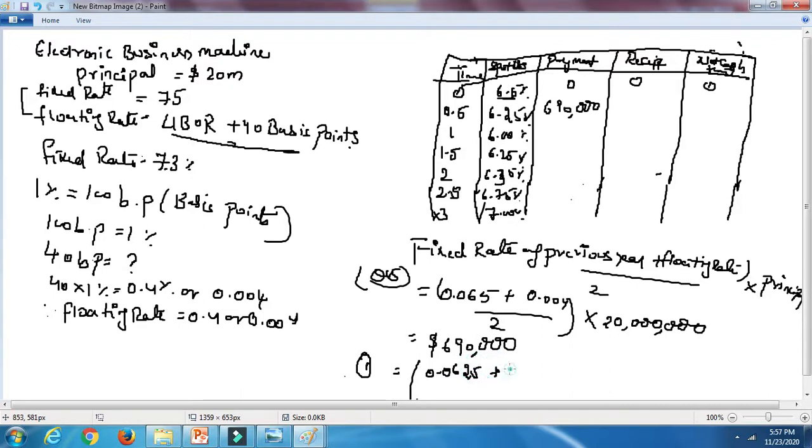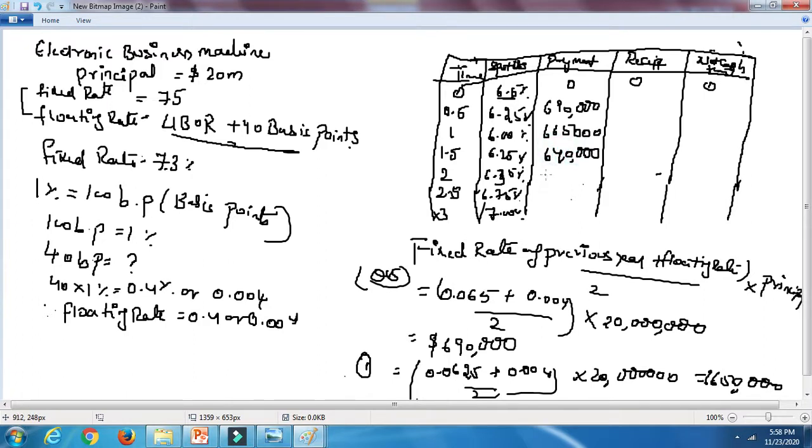0.0625 plus 0.004 divided by 2 into 20 million. So it will come to 6,65,000. Okay. So here we are going to have, first year we got 6,65,000. If you do the same manner for all of them, for 1.5 year it will be 6,40,000. Same manner you need to do.